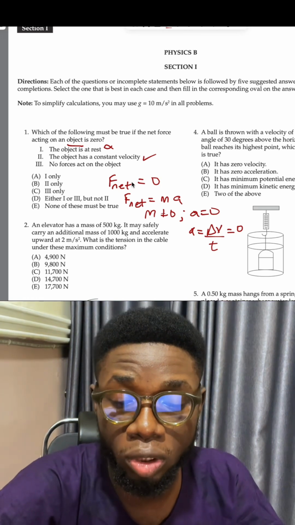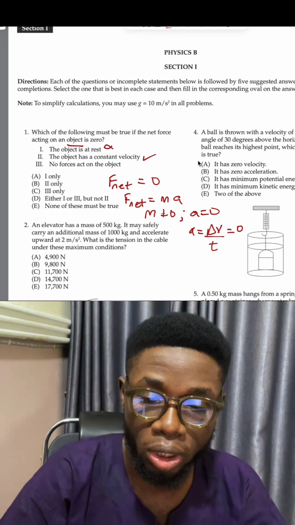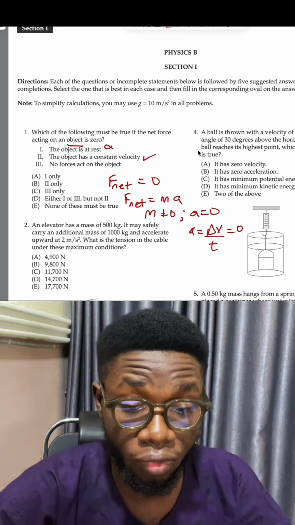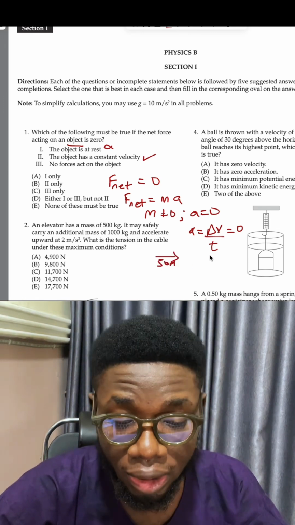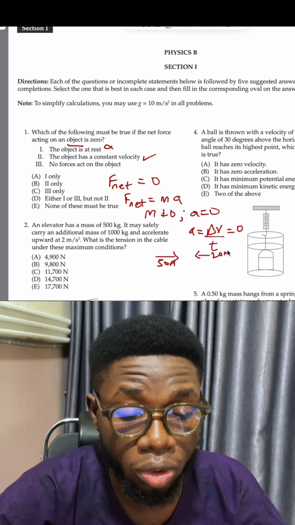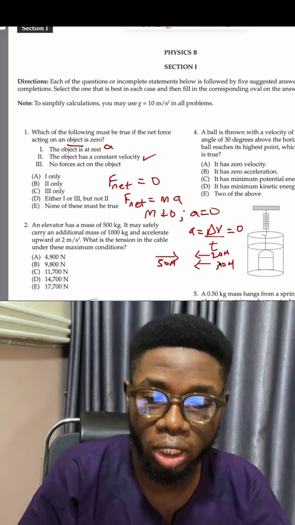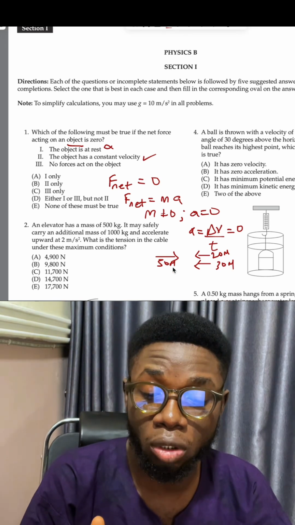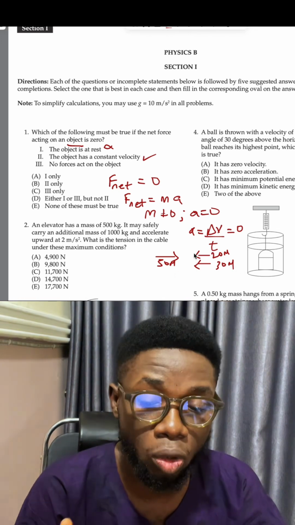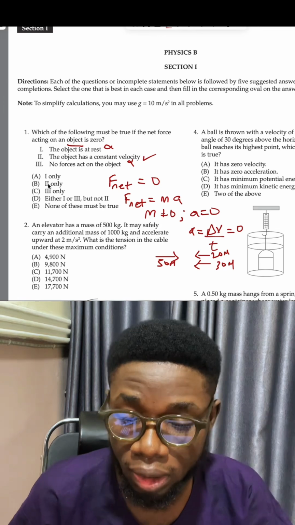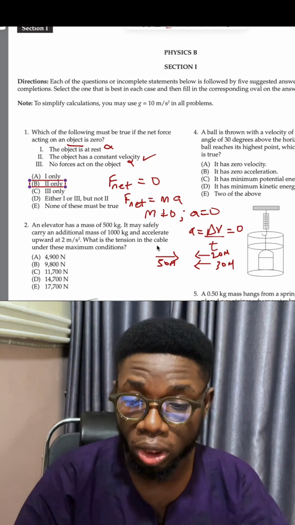Lastly, it says there is no force acting on the object. This is not true, because it is the net force that is equal to zero. It doesn't mean that there are no forces acting on the object. For example, you could have a force of 50 newtons acting from left to right, and another force of 20 newtons acting from right to left, and a last force of 30 newtons also acting from right to left. The 50 newtons from left to right cancels the 50 newtons from right to left, and the net force is equal to zero. So Roman numeral 3 is also not correct. Hence, the only correct option is option B, which says Roman numeral 2 only. Now let's move to the next question.